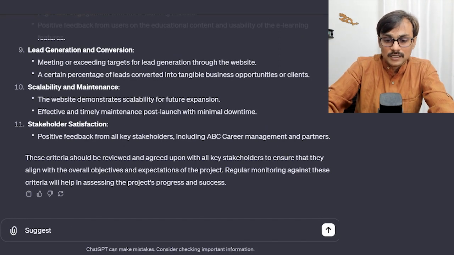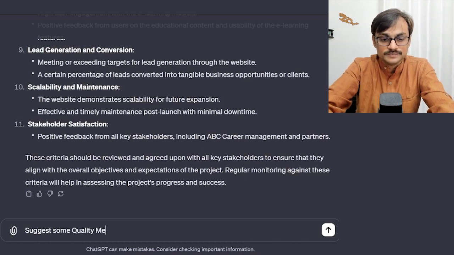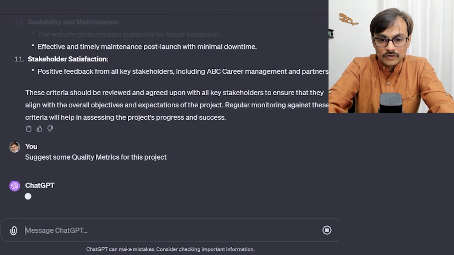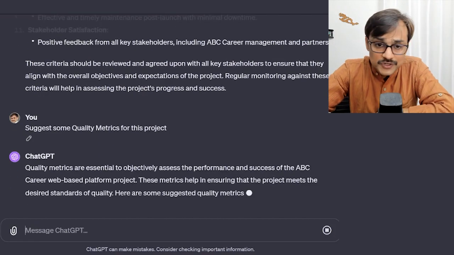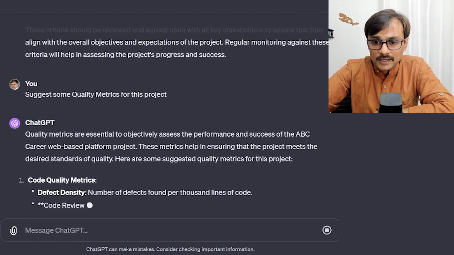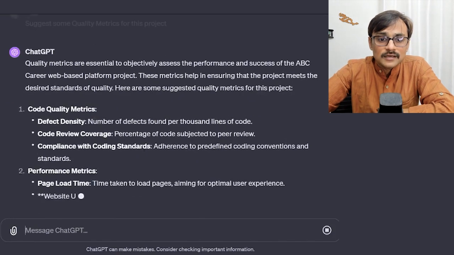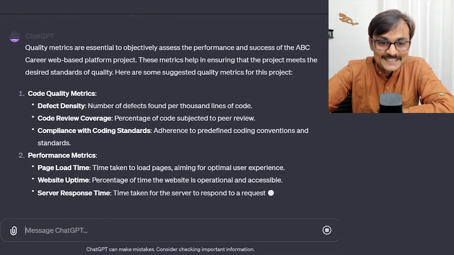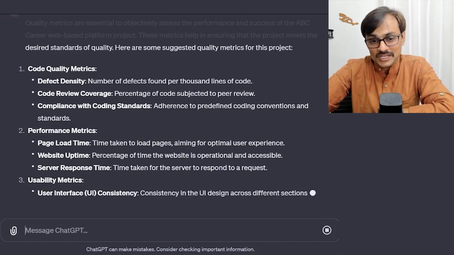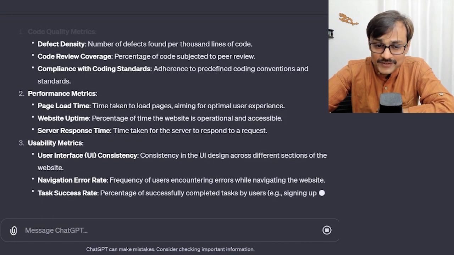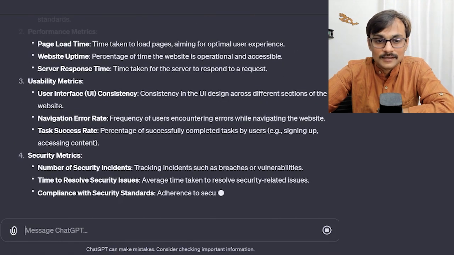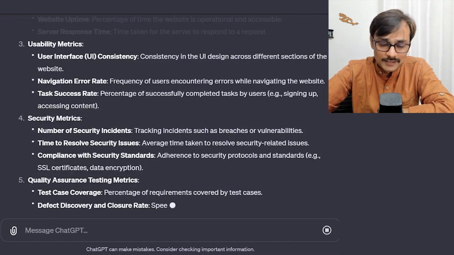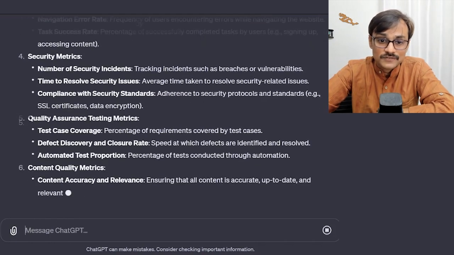I can ask, suggest some quality metrics for this project. What kind of metrics should I be tracking? I should be identifying them, so let's see. Code quality metrics, okay, good starting. Performance metrics, page loading and all. Usability metrics, and security. Initially, the ones are quite specific.